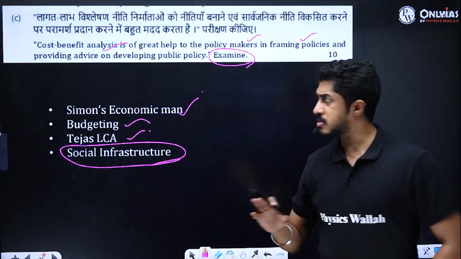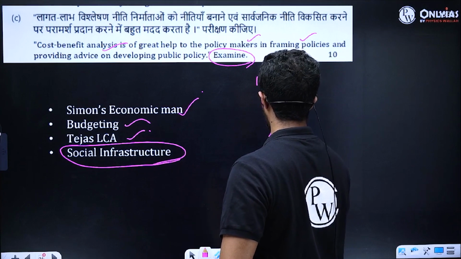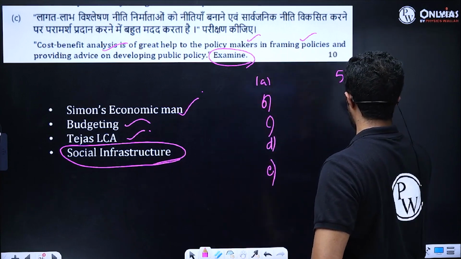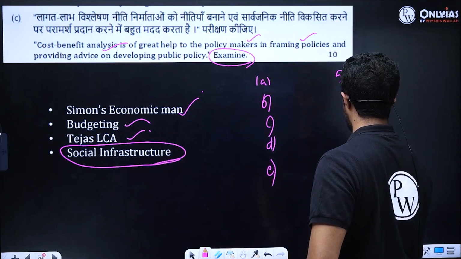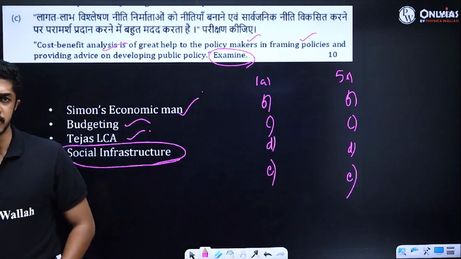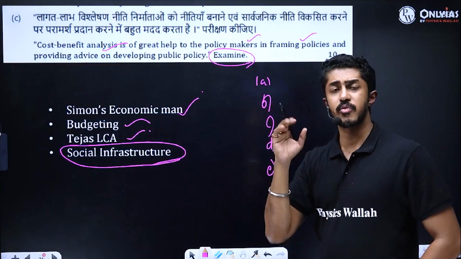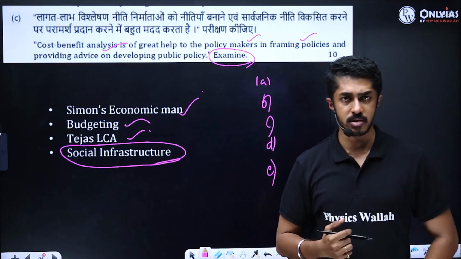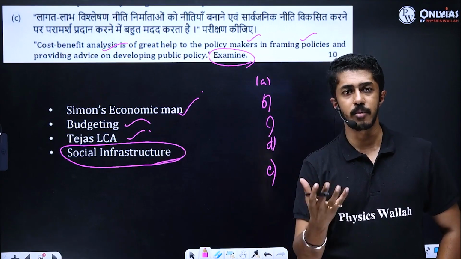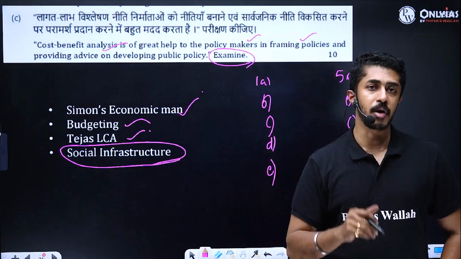Because first you need to see 1A, B, C, D, E. Then 5A, B, C, D, E. If there are similarly patterned or worded statements, it is important that you give different examples here. So if in the earlier question you had talked about social infrastructure and how you cannot actually measure the economy of it, the efficiency part of it.